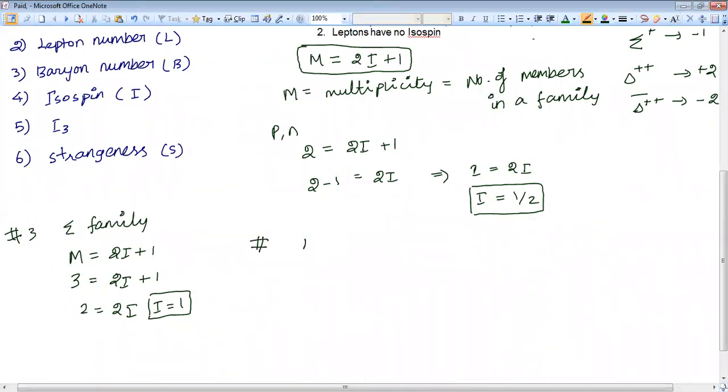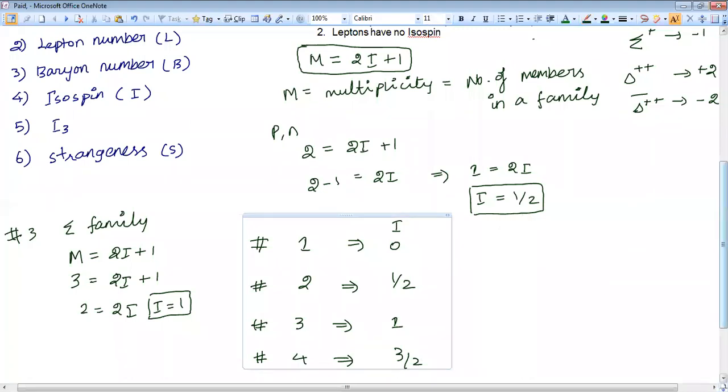If number of members, this hash indicates number of members, is 1, then I equals 0. Number of members 2, I equals 1/2. Number of members is 3, then I equals 1. If number of members is 4, I equals 3/2. Beyond 4, there is no family. So write like this. This will help you a lot.